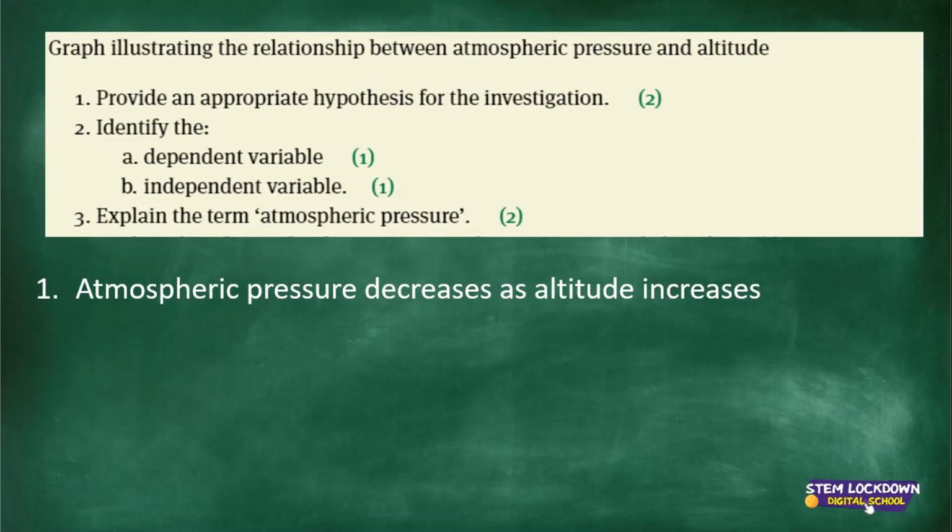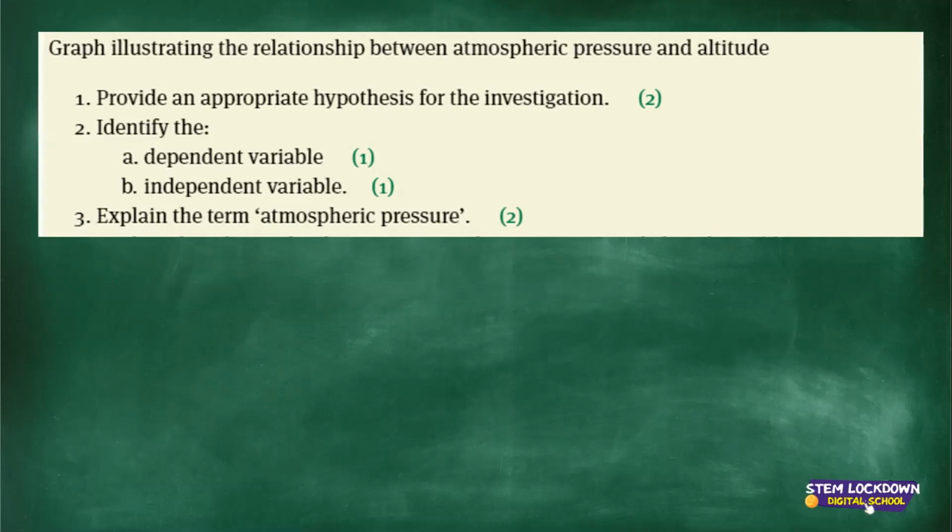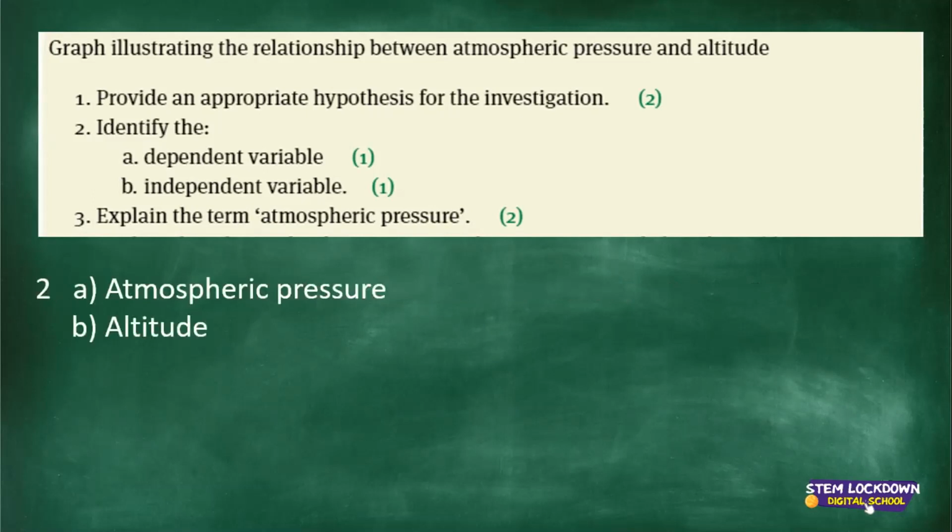And then question 2, identify A, the dependent variable, and B, the independent variable. You will remember, guys, the dependent variable is the one that is on the y-axis, which is the atmospheric pressure.